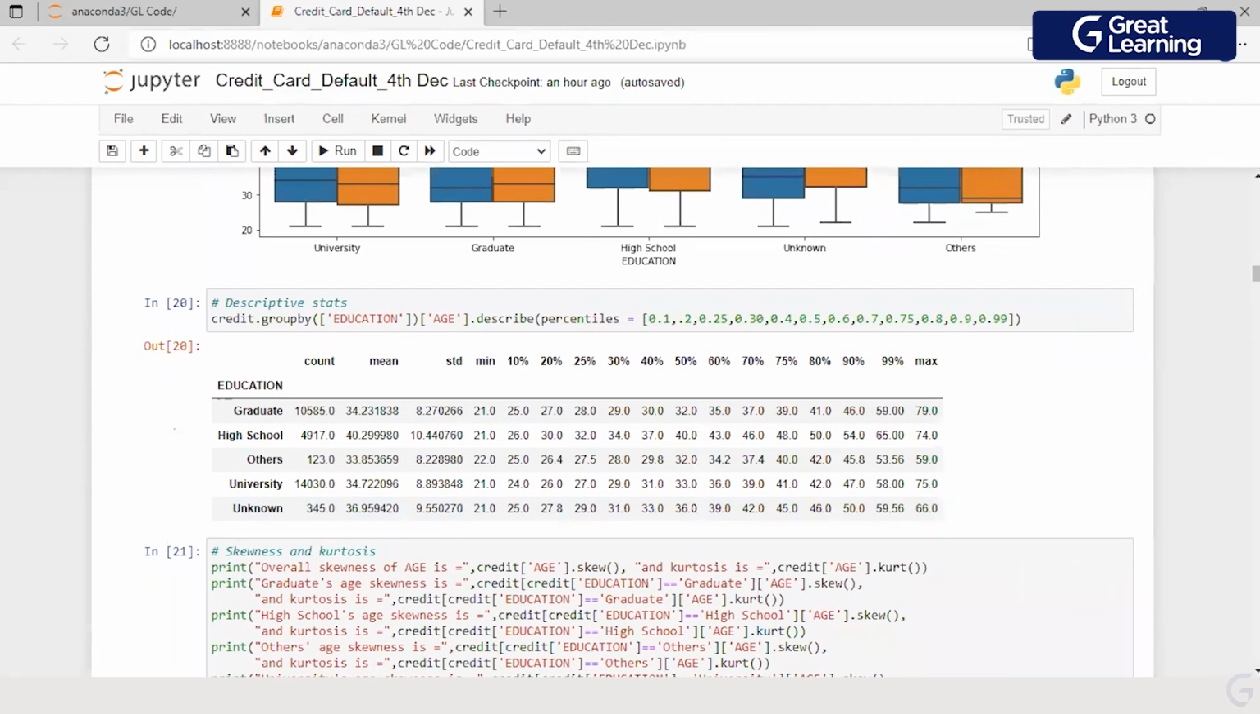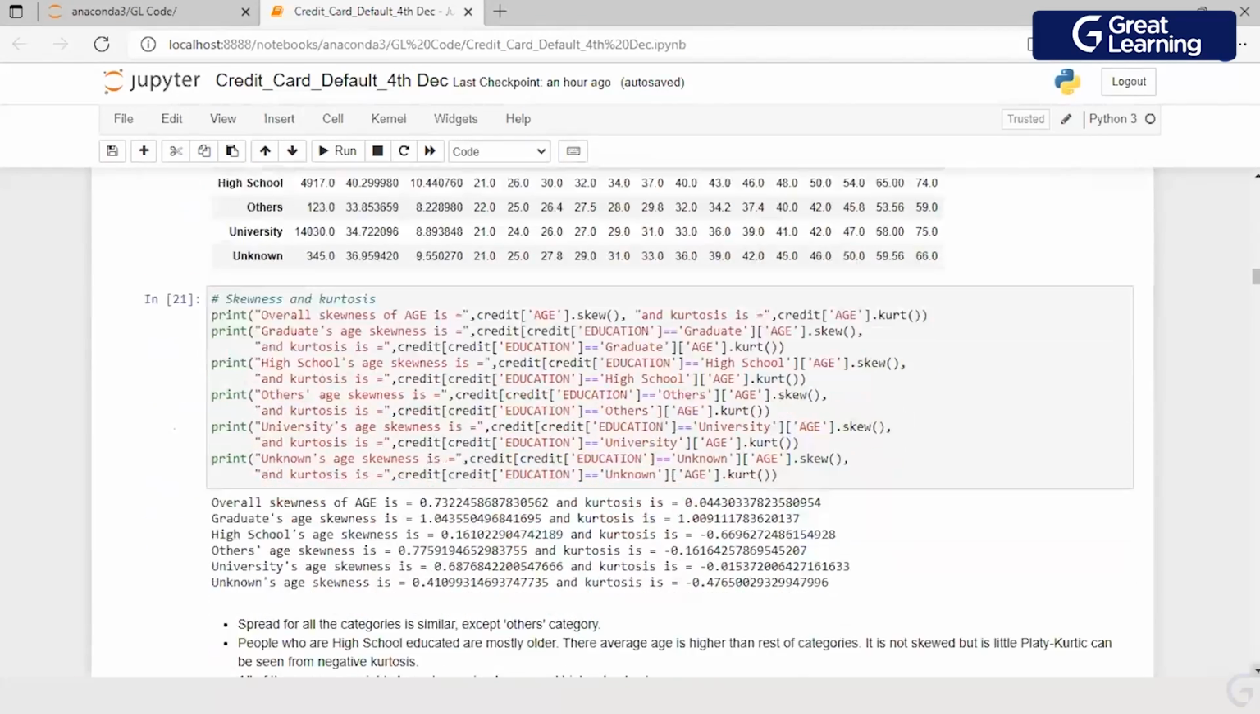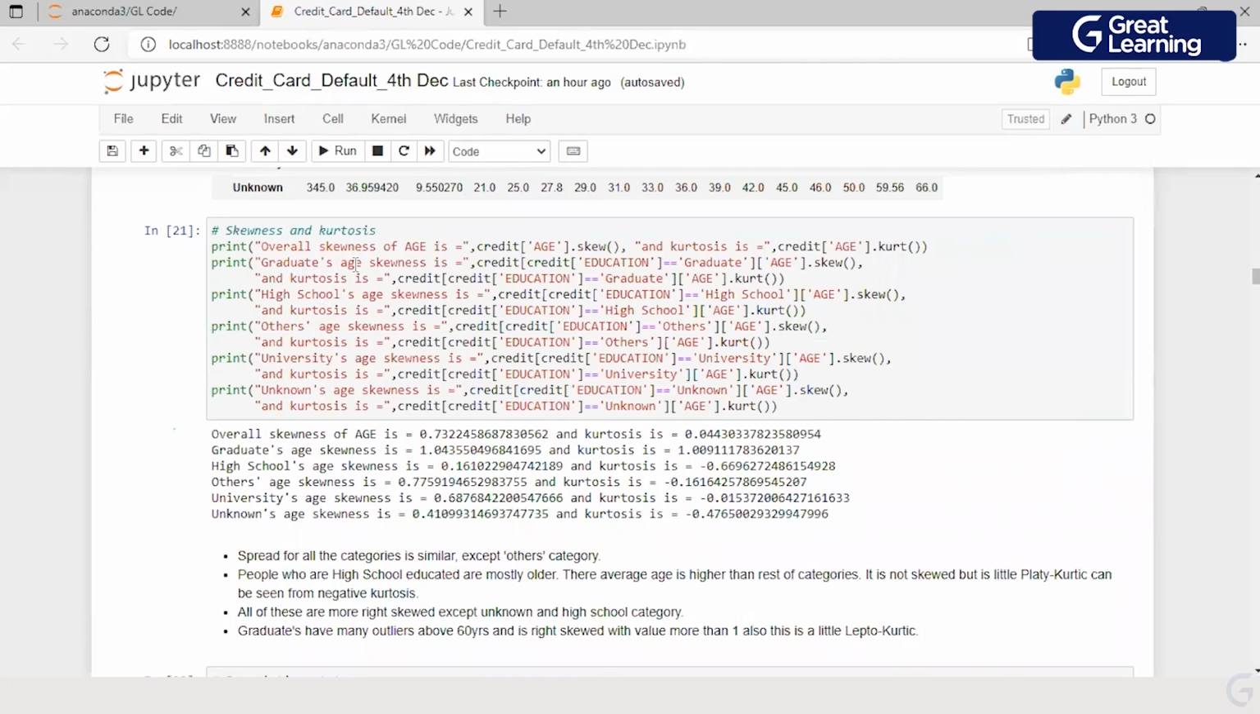If you are not able to get the information clearly from the chart, you can just look at the distribution and you get to see the similar value. A couple of things which I just want to show you here in terms of skewness and kurtosis: we saw the spread for all categories is similar except for the other category. People who are high school graduates are mostly older. The average age is higher than the rest of the categories. It is not skewed, but a little platykurtic can be seen from the negative kurtosis.